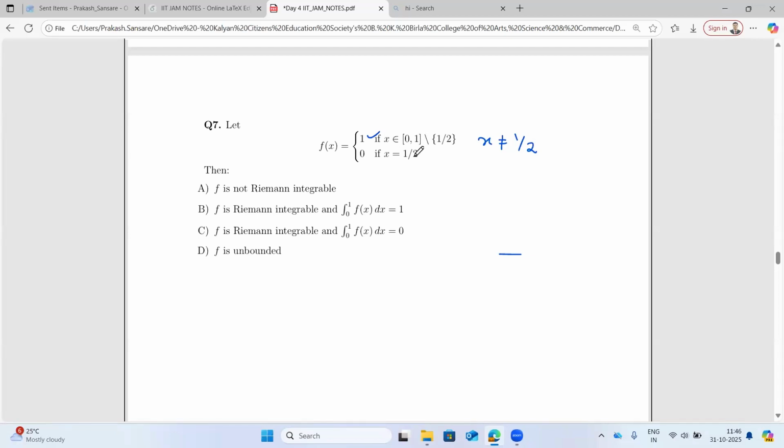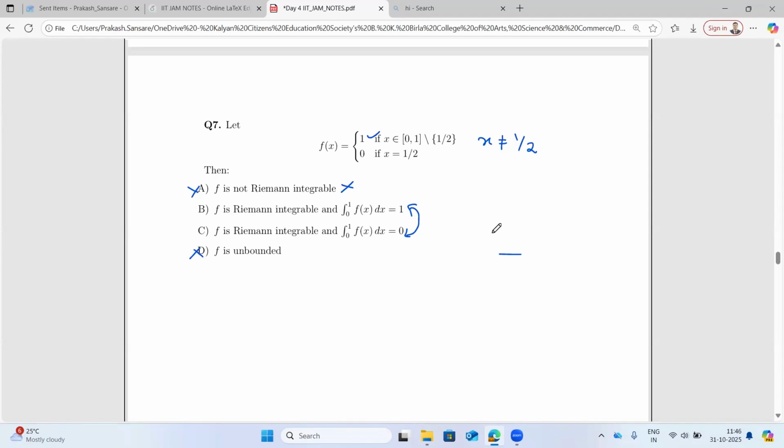So the discontinuities are finitely many, or countably many. So it implies that f is going to be R integrable. So the option that f is not R integrable will not come. F is R integrable. This B and C, there is a clash between B and C. Now we have to find out the integral value, which is the correct answer. So D will not come, A also will not come.